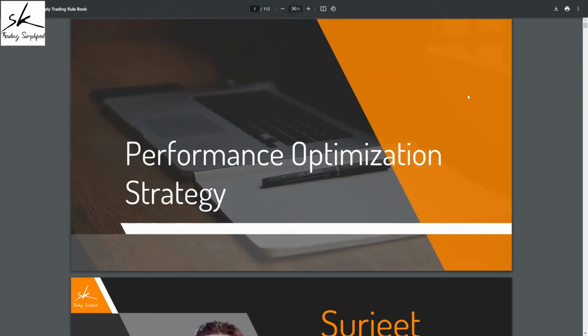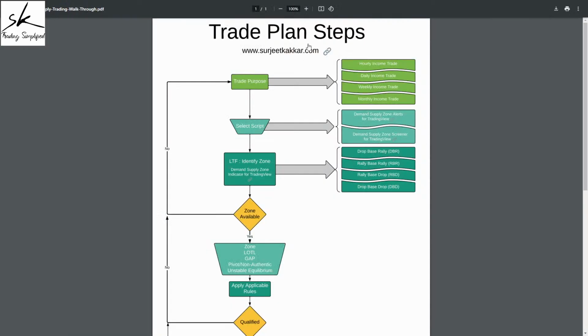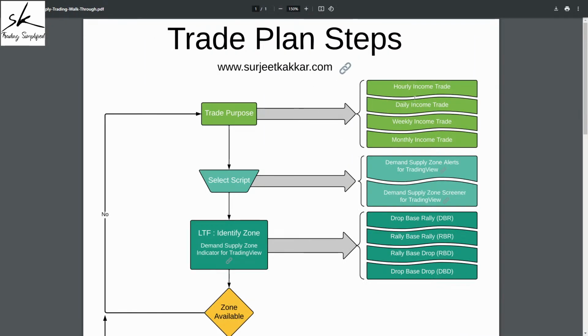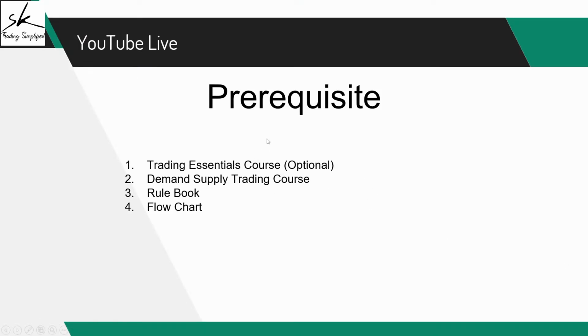So this is the rule book, which is what we will also be using during the session to understand how to plan trades, very mechanically rule based. And we also have the flow chart, which guides us what we need to do as a demand and supply trader step by step. So now that we are done with all the prerequisites, where you can access them, let's start with our today's analysis.